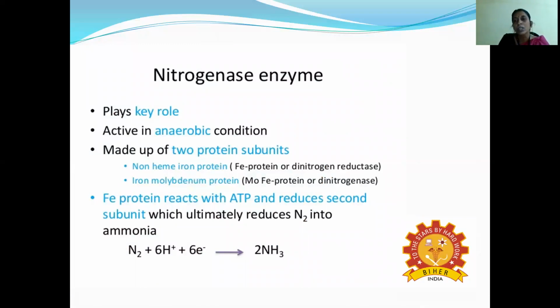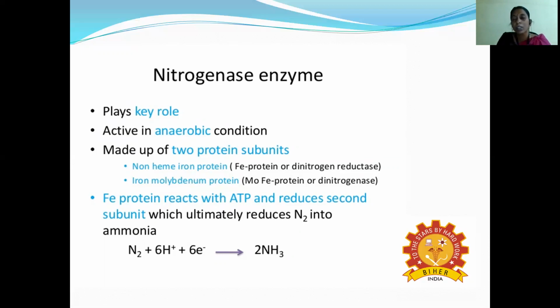The nitrogen can be converted into ammonia by the enzyme called nitrogenase. The nitrogenase enzyme is a multi-enzyme complex. It contains the enzyme, coenzymes, cofactors, metal ions, and minerals, and they act in oxidoreduction reactions.